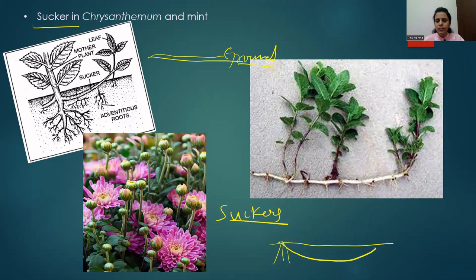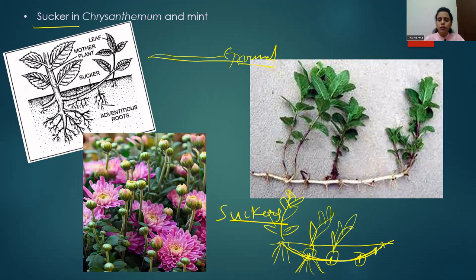For example, these are the roots, and this is a plant. So the sucker runs below the surface of the soil, below the ground, and it has nodes and internodes. All those nodes which are in contact with the soil, from every node in contact with the soil, adventitious roots start growing, and from this root again a new shoot develops.